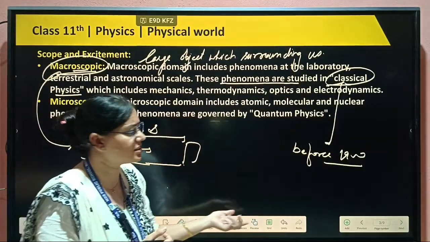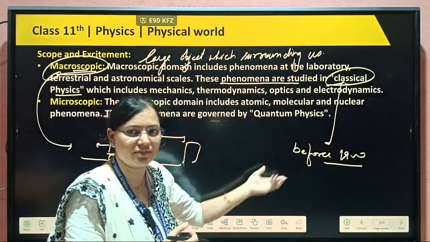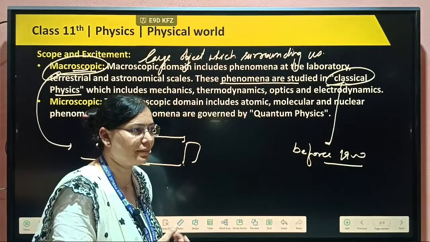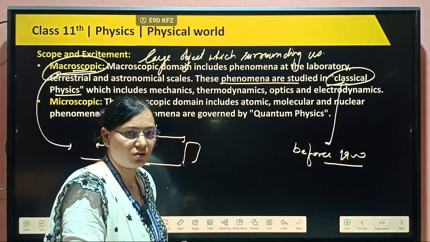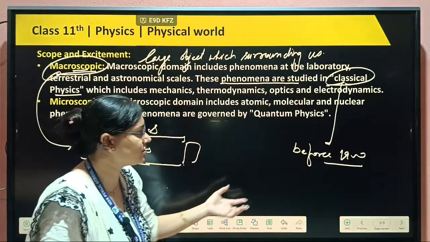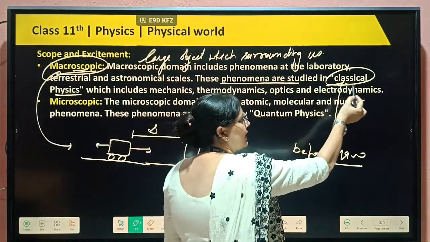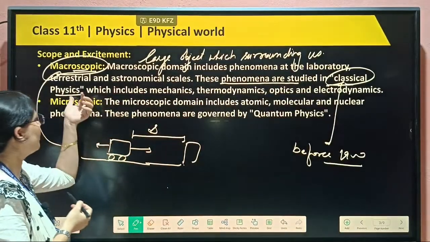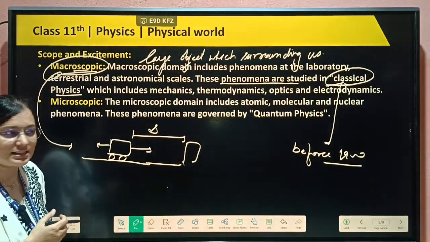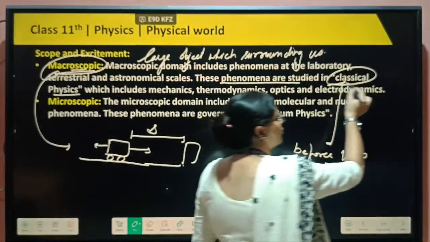That's why we couldn't study them, but objects that can be seen easily, for example an object falling down, were explained by Newton. So in classical physics, those objects come that we can see easily. Classical means old.